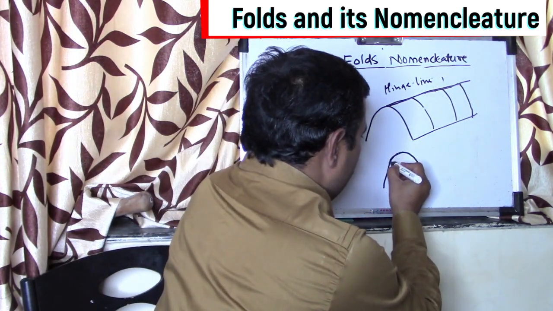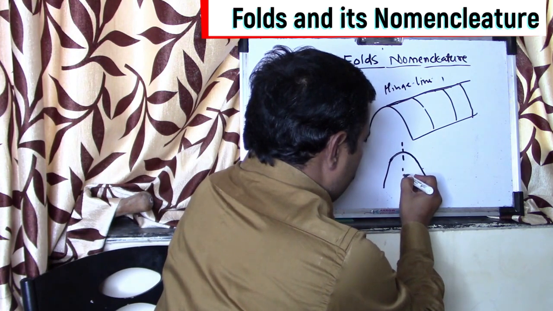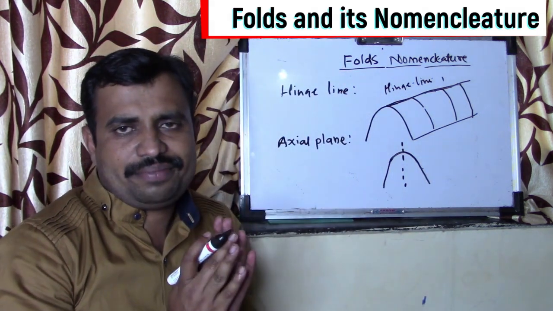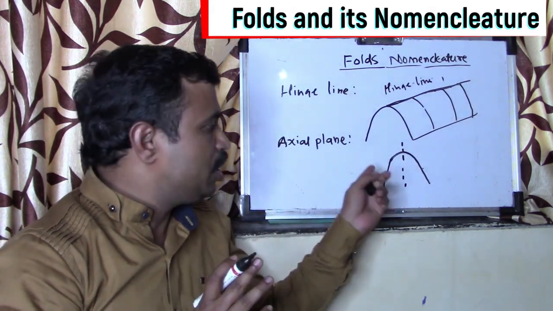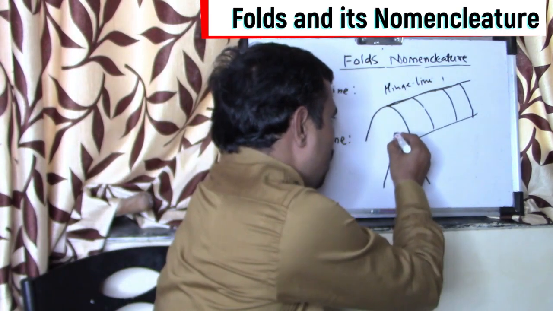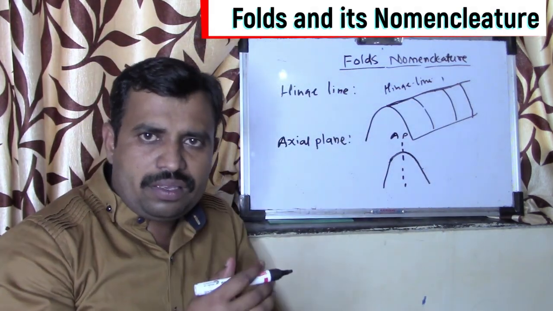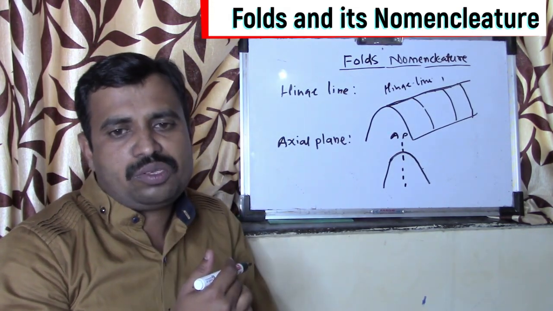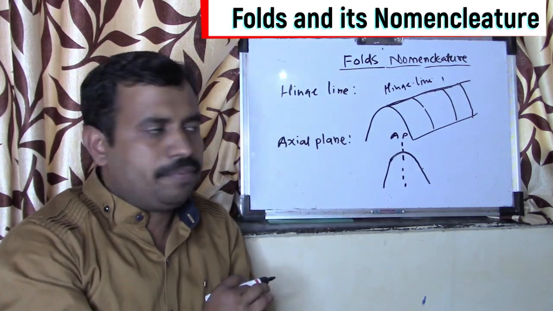Suppose this is a fold and this fold is divided into two equal parts symmetrically. So that is nothing but the axial plane. So in this particular fold, this is the axial plane of this particular fold. Axial plane may be sometimes vertical, horizontal, or sometimes inclined also at any intermediate angle. So that is nothing but the axial plane.